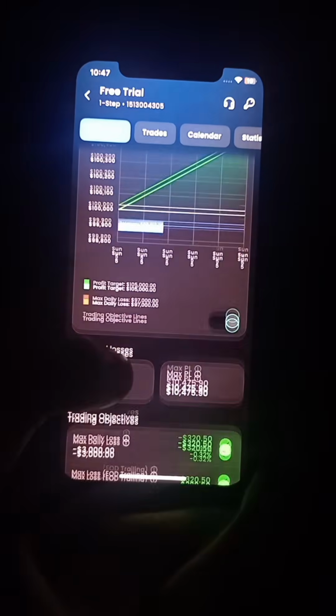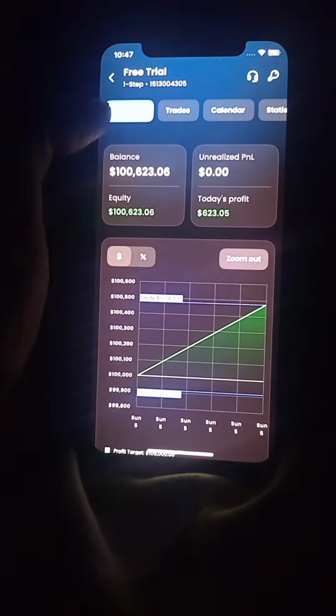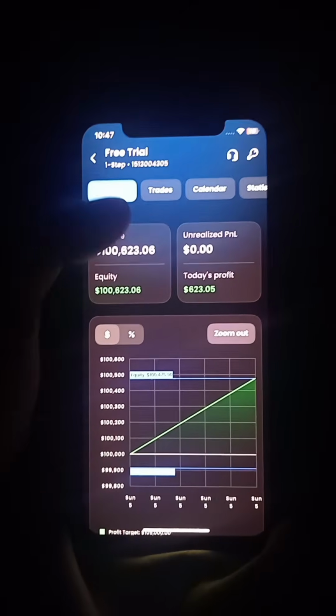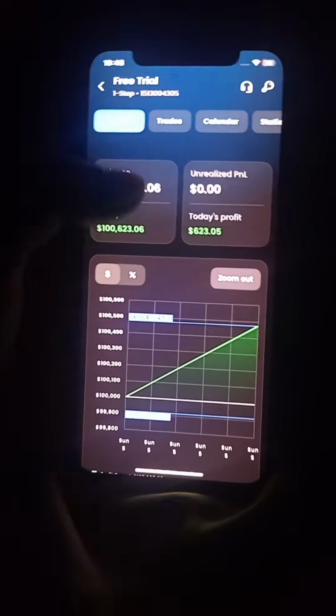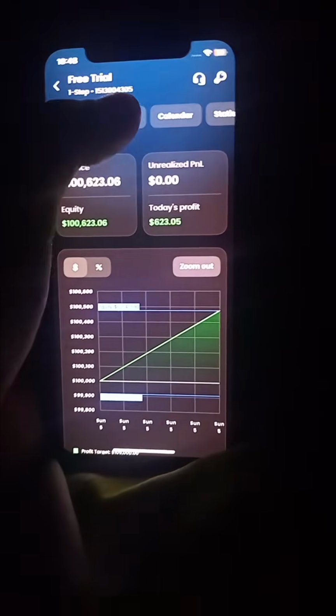Today it's my first day using a prop firm, and I'm just starting. I don't know if this is the right prop firm for me and if these are the right steps. They have a challenge, and if I pass this challenge, I will have an opportunity to buy another fund, something like that.